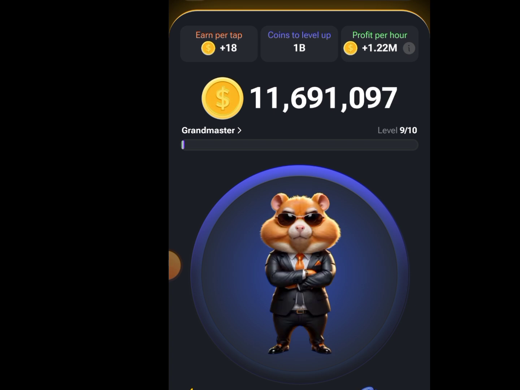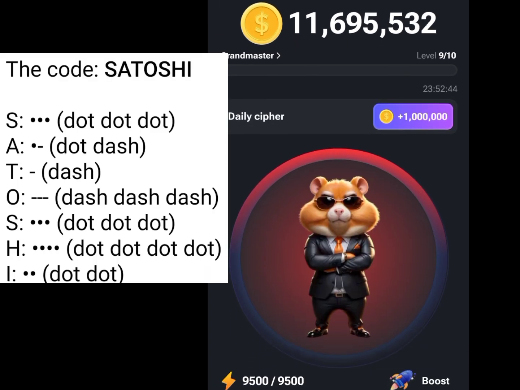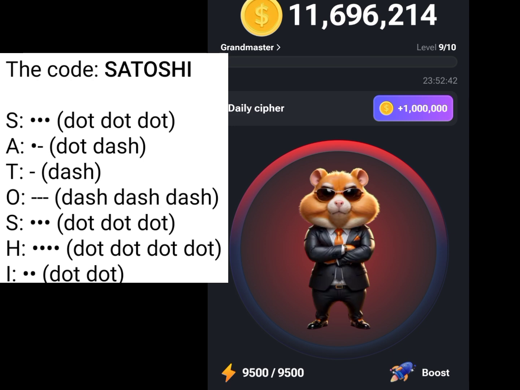So without wasting much time, the first thing we do is come to Tap Per Tap, and you are going to press it 3 times. 1, 2, 3. So now we are in the daily cipher dashboard. All our tapping will be within the range of the Hamster Kombat here, so we can press anywhere around there. When you just tap anywhere around here once like this, that's a dot. Then when you press and hold for like 2 seconds, that's a dash.